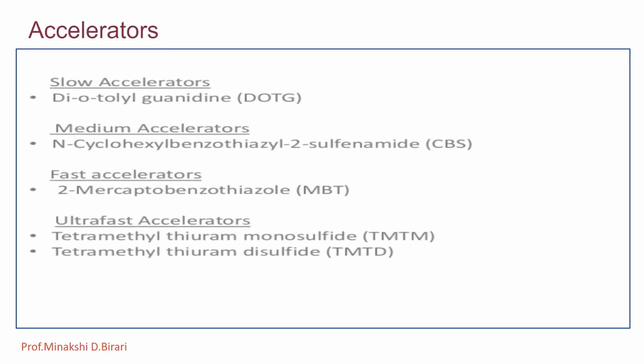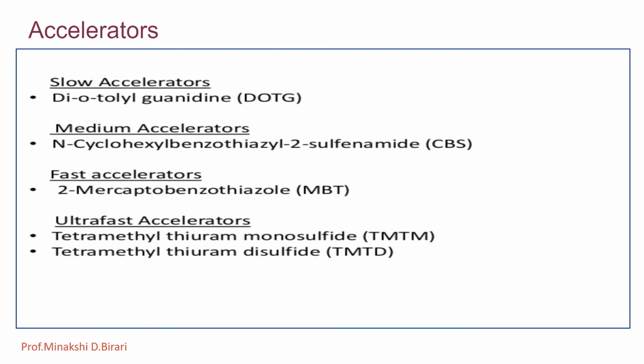There are different types of accelerators: slow accelerators, medium accelerators, fast accelerators and ultra fast accelerators. Tetramethylthiuram monosulfide or disulfide are ultra fast accelerators. These are classified on the basis of the rate of vulcanization.